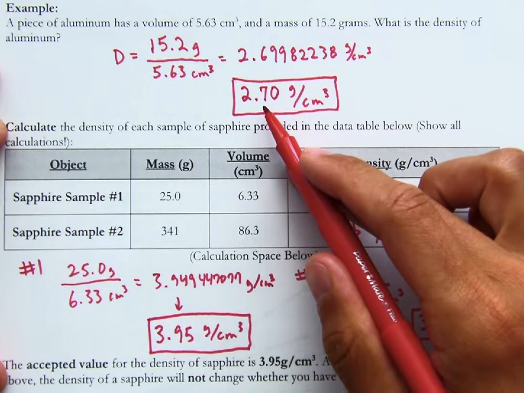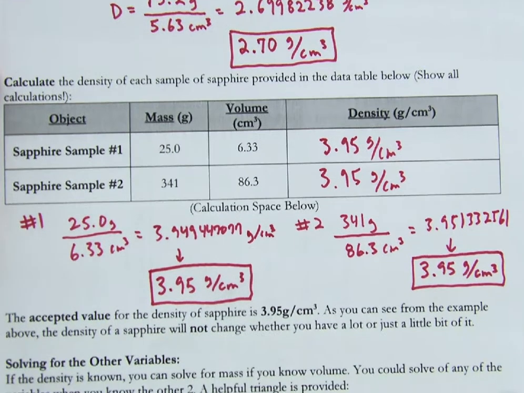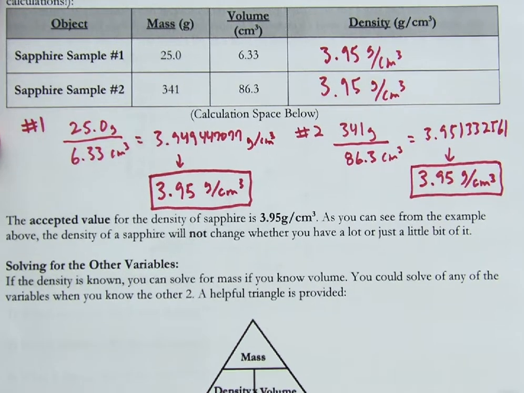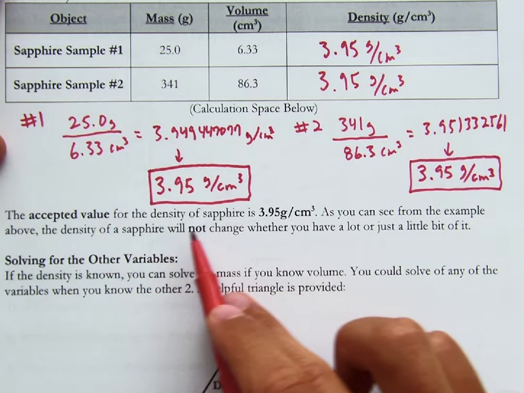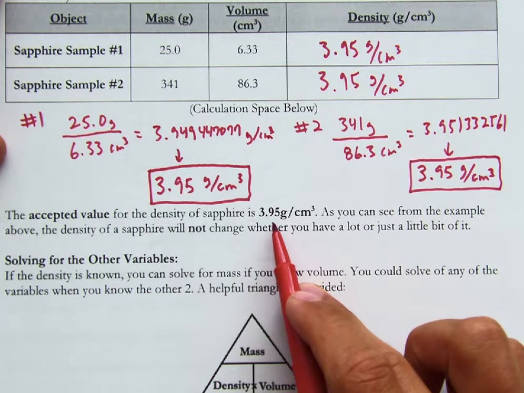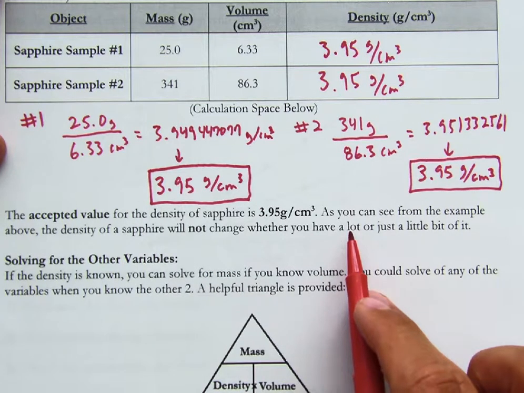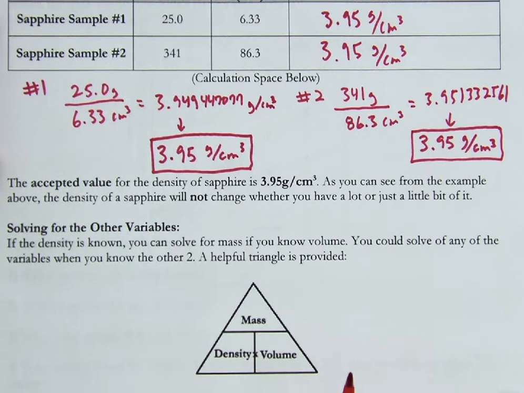If it's aluminum, it's got this density at a given set of conditions. So down here you can see, here I'll just move this up. It says the accepted value for the density of sapphire is 3.95 grams per cubic centimeter. As you can see, the density will not change whether you have a lot of it or a small amount of it. So we call it an intrinsic property of matter.